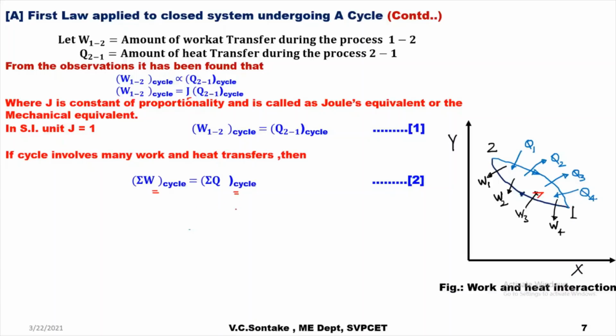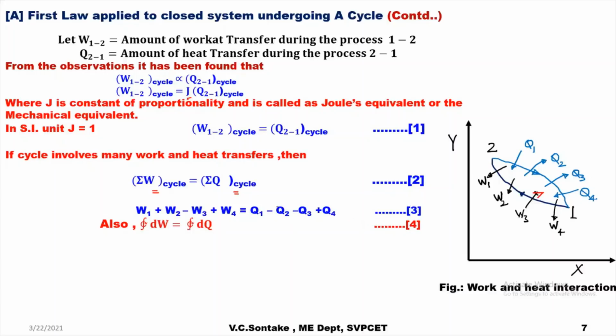How can I write the first law of thermodynamics in mathematical form? Summation of W in a cycle 1 to 1 will be W1 plus W2 minus W3 plus W4 is equal to Q1 minus Q2 minus Q3 plus Q4. So this is another version of the mathematical equation of the first law.